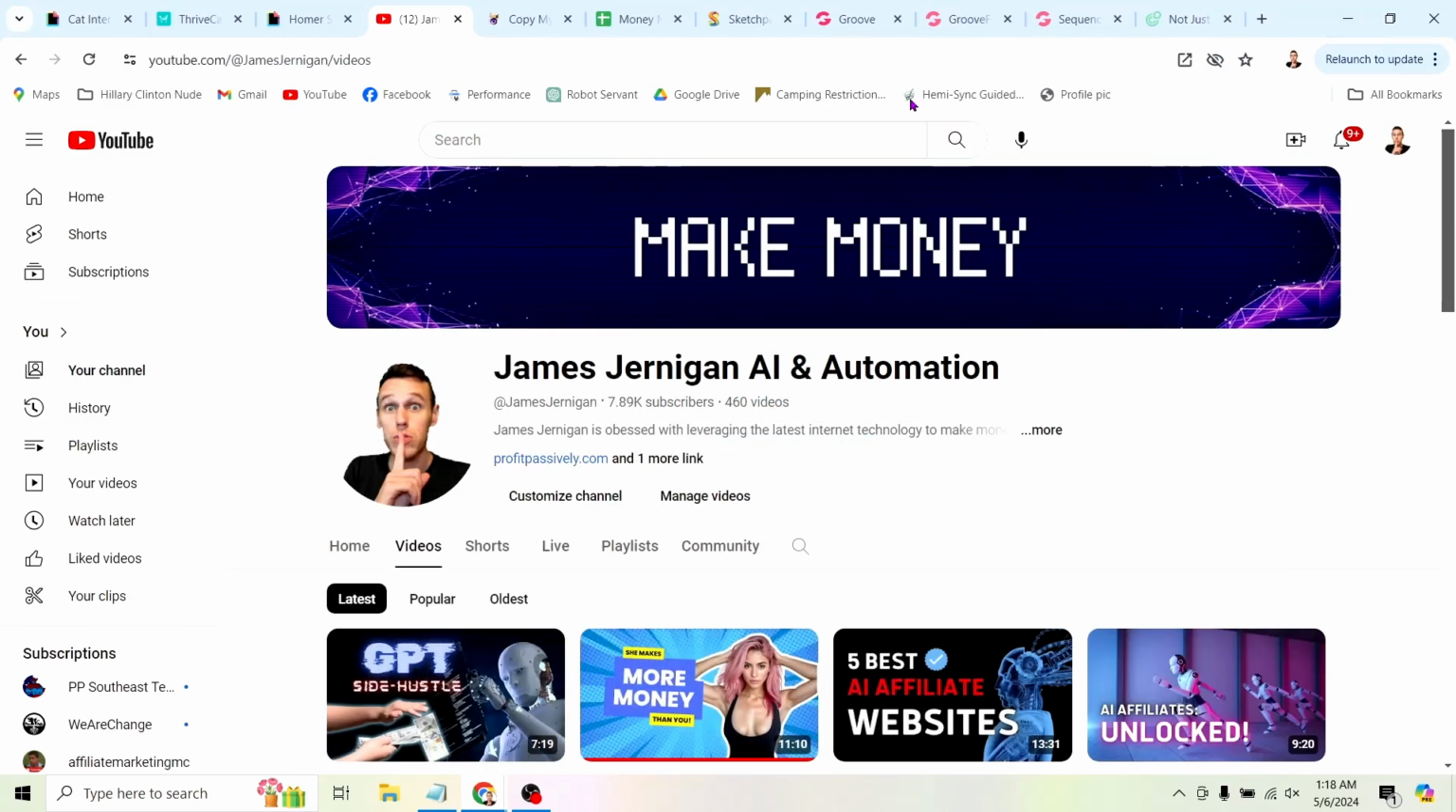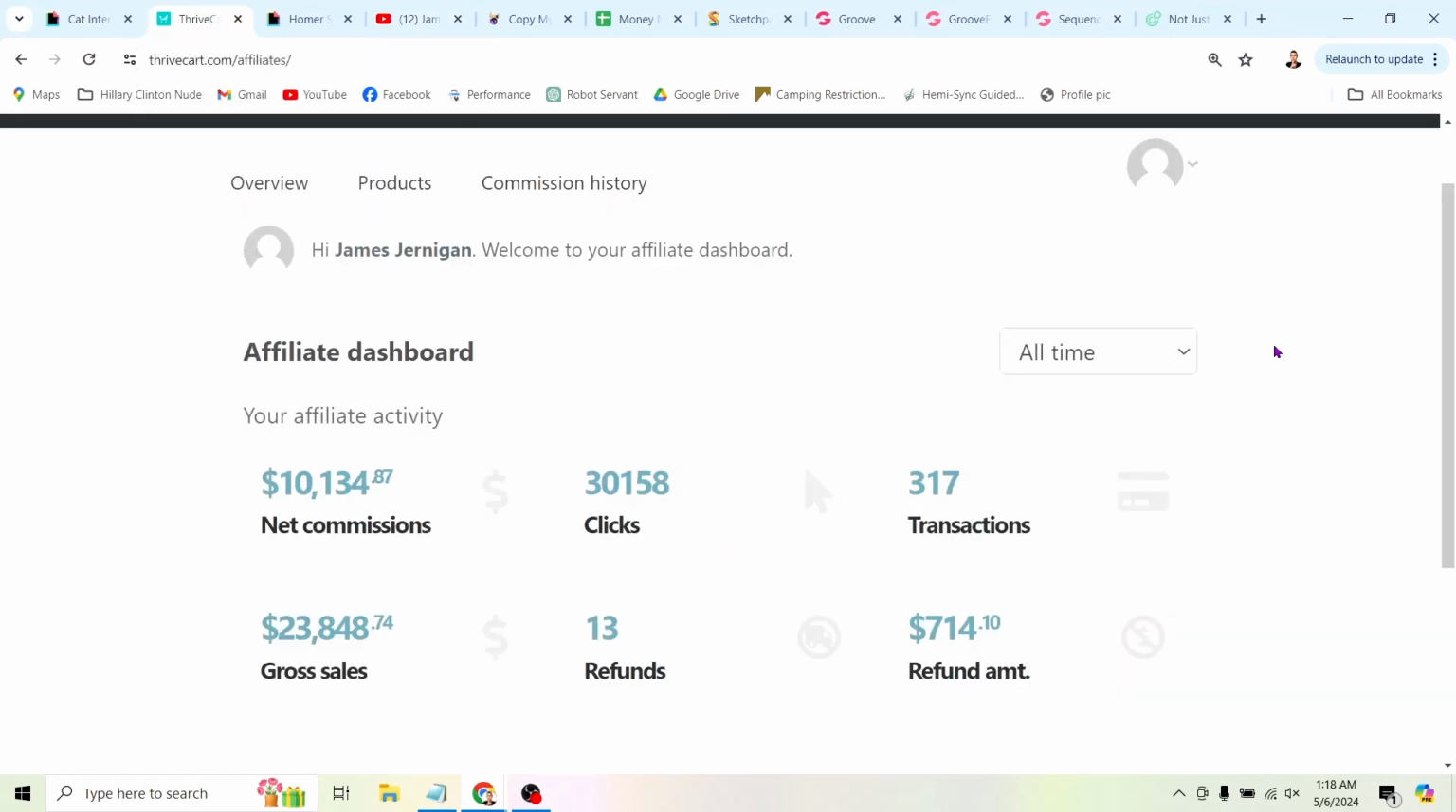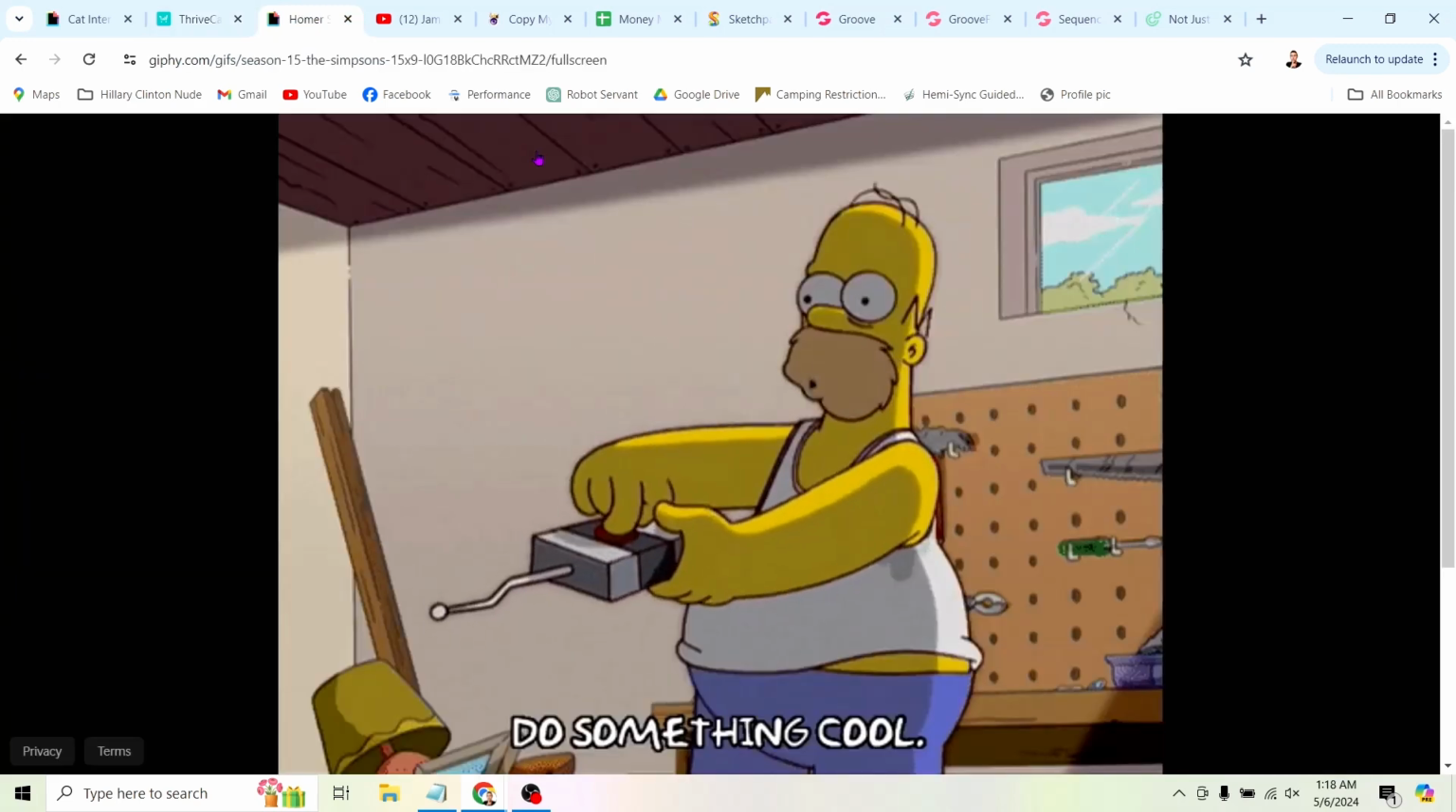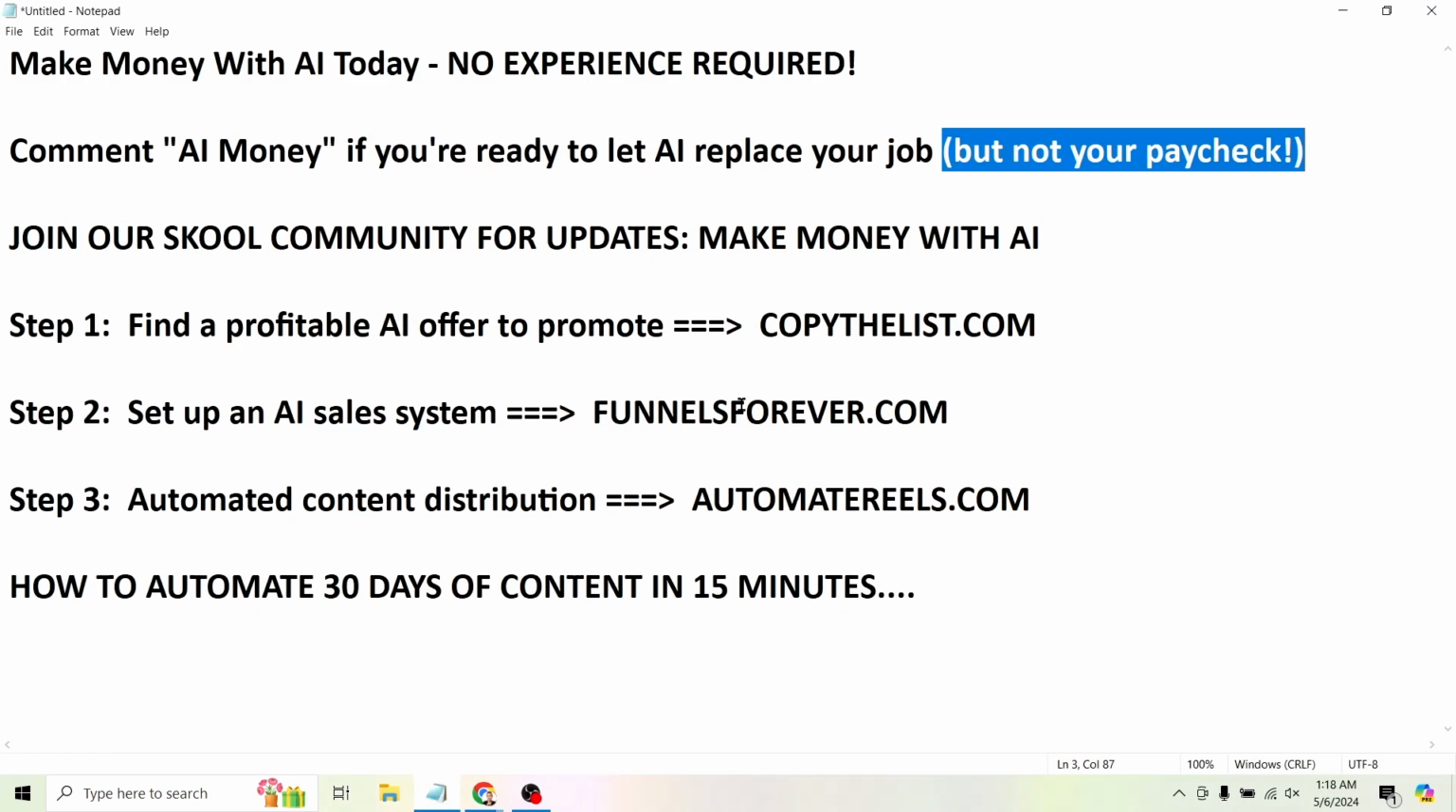Like I said, that's what I want to show you, how you can use AI to generate tens of thousands of dollars in profit for yourself just by clicking buttons. So here are the steps.